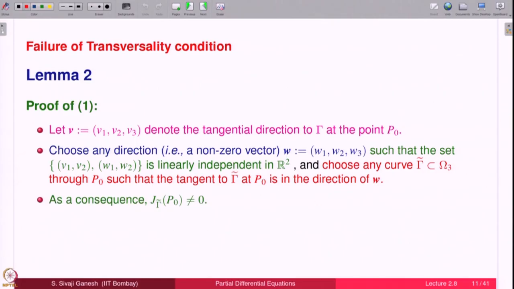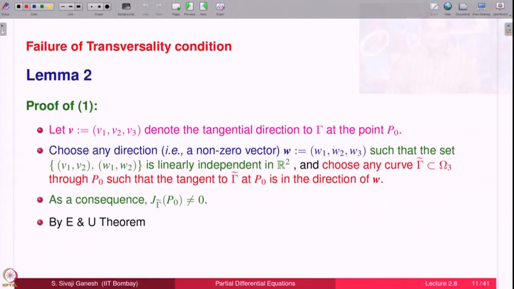As a consequence, J of gamma tilde at P0 will be non-zero, because on one hand you had f prime, g prime earlier, and here you had that A, B, because of that you got things 0. This was 0 earlier, that means f prime, g prime is proportional to A, B. Now, I replace this with a new thing W1, W2, and this will be non-zero, because W1, W2 and V1, V2 are linearly independent. Therefore, W1, W2 and f prime s naught, g prime s naught, both these columns are linearly independent. So, the determinant is going to be non-zero.